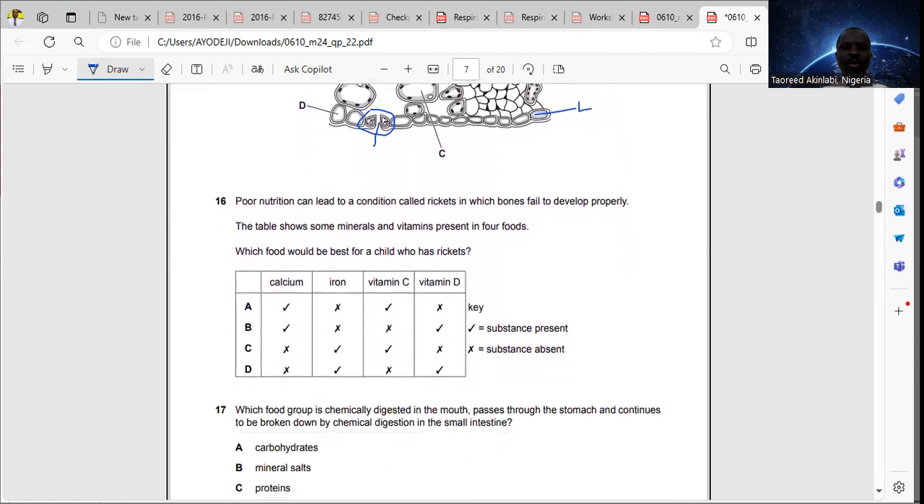Question 16. Poor nutrition can lead to a condition called rickets, in which bones fail to develop properly. The table shows some minerals and vitamins present in 4 foods. Which food will be best for a child who has rickets? That means for a child that has rickets, that child needs stronger bone, and the mineral that gives strong bone is calcium, while the vitamin that gives strong bone is vitamin D. That's why the answer for question 16 is option B.